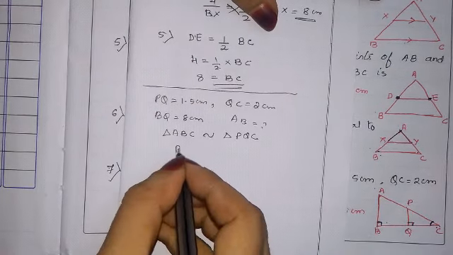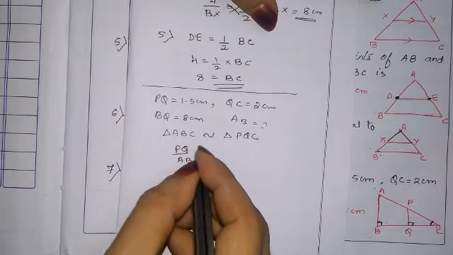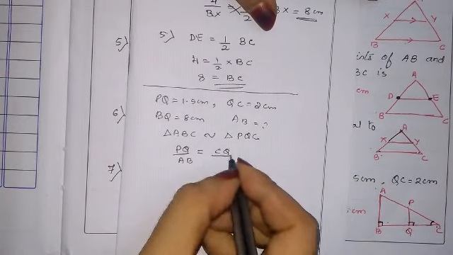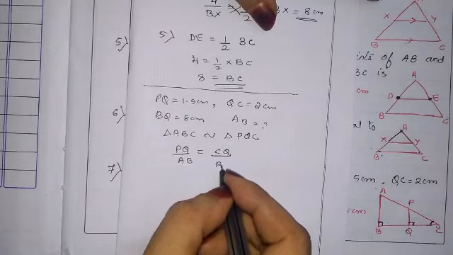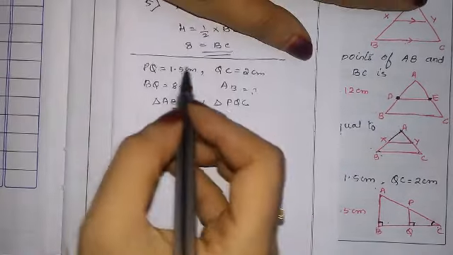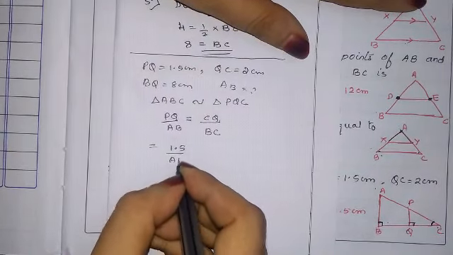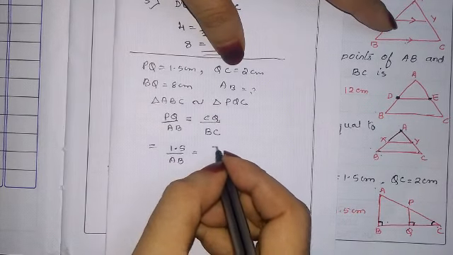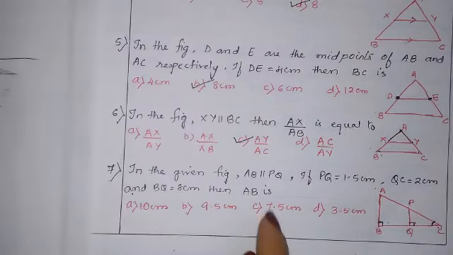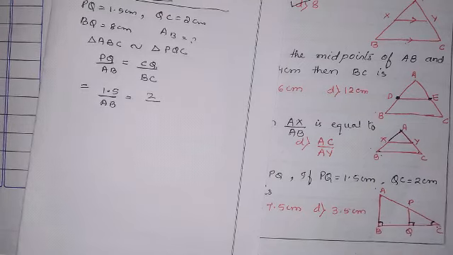PQ upon the corresponding side AB, and CQ upon the full side BC. They have told us to find AB, and the given things let us write. PQ is 1.5 upon AB, which we don't know. QC is 2, and BQ is given as 8 centimeter.